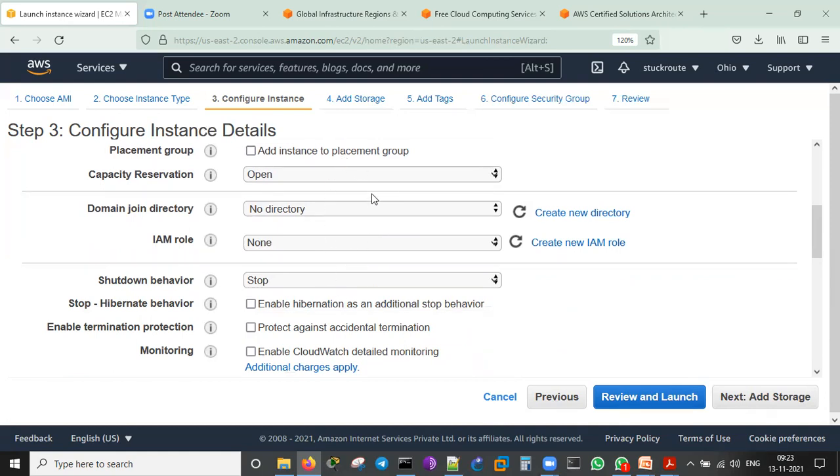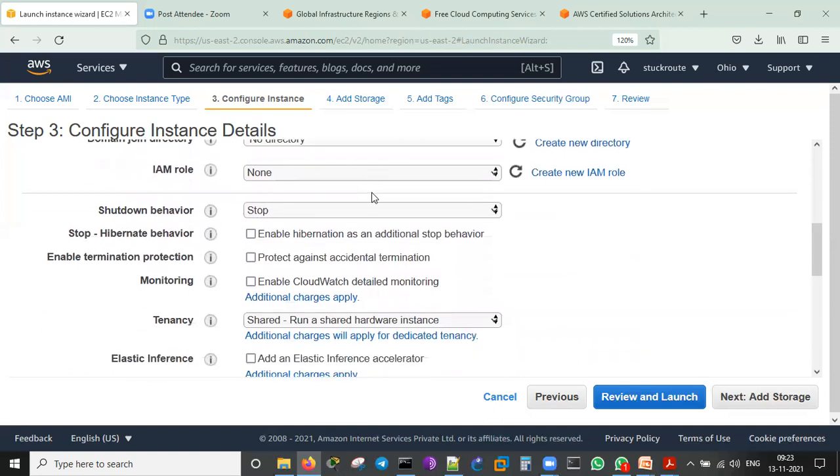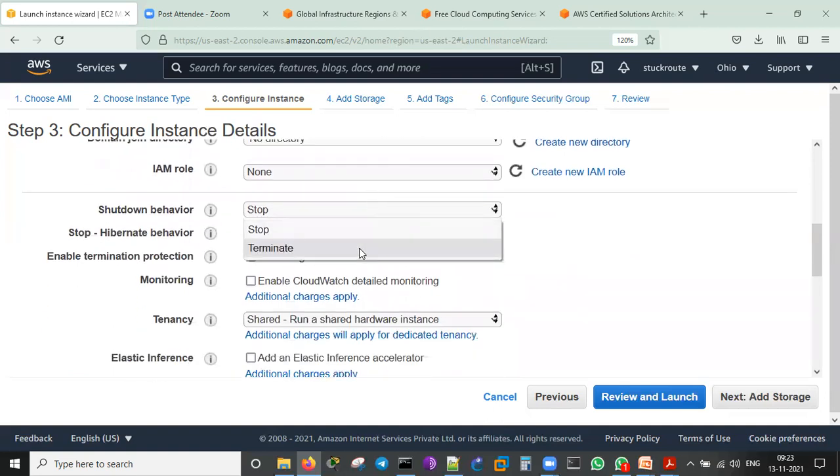We will see all of these one by one in the sessions. Shutdown behavior: I can keep it as terminate. When I shut down my machine after logging in, AWS will terminate the server for me. We can select this, or we can stop it. And stop or hibernate behavior, enable termination protection.